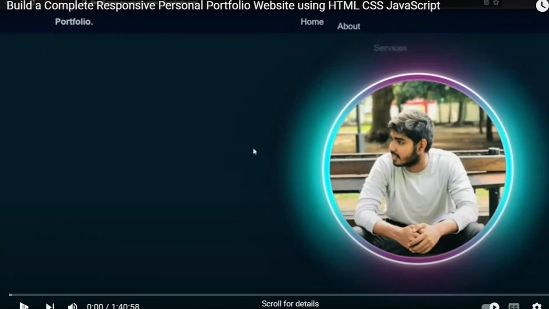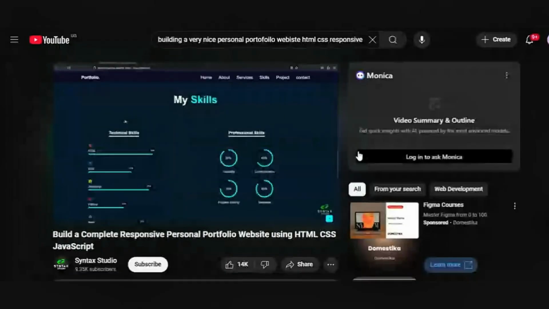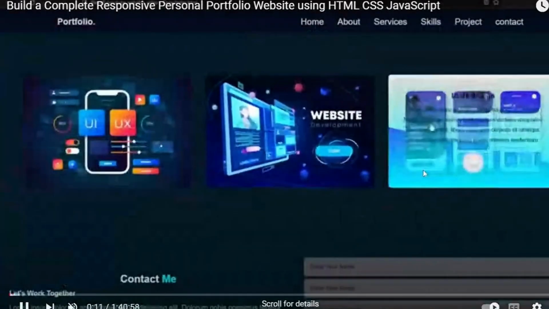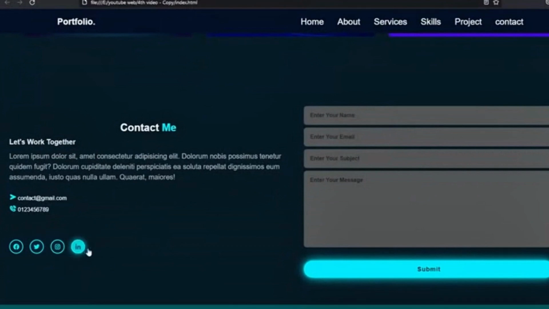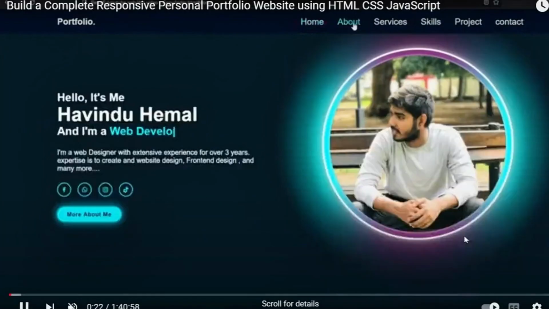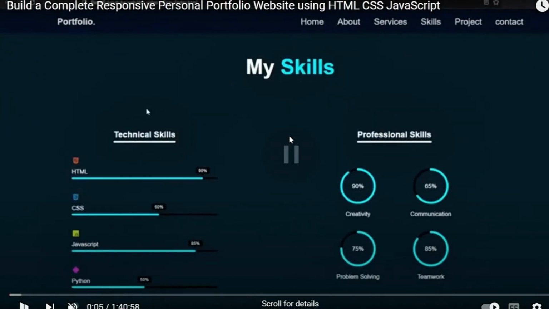This video that I'm showing you shows a personal website, gentlemen. It shows the different sections on the website. It has the about page, the home page, services, skills, projects, and contact. Now, this guy is a web developer. When you see his first page, let me go back a little bit. Look at his skills. He has technical skills in HTML at about 90%, CSS, JavaScript, Python. Professional skills: creativity, communication, problem solving.